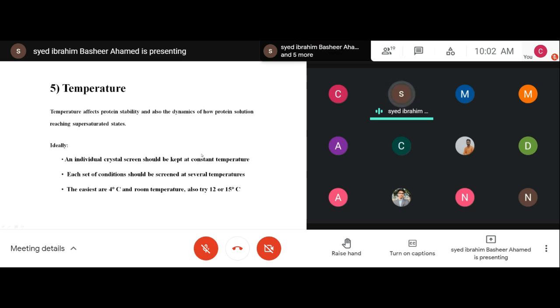So it depends upon the nature of the protein. So again, you have to try crystallization at different temperature. At whichever temperature you are getting crystal, you have to find out, right?